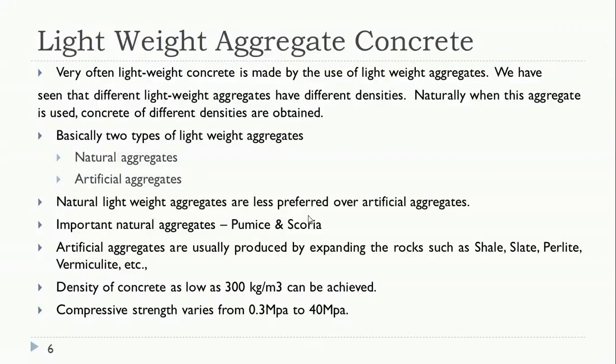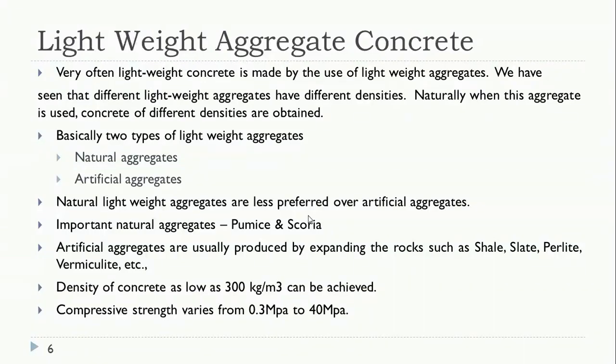Whereas vermiculite is a mineral, an aggregate obtained from mica. It is a micaceous mineral which has a laminar structure. I think you might have seen the mica structure in geology. This is also just like perlite. When it is heated at a certain temperature, it expands.